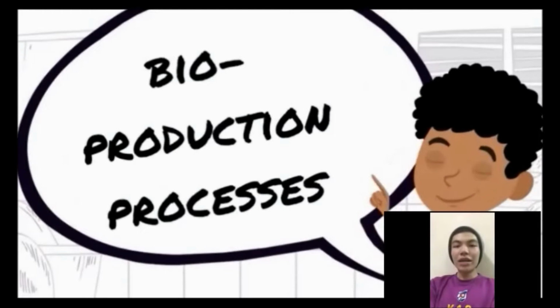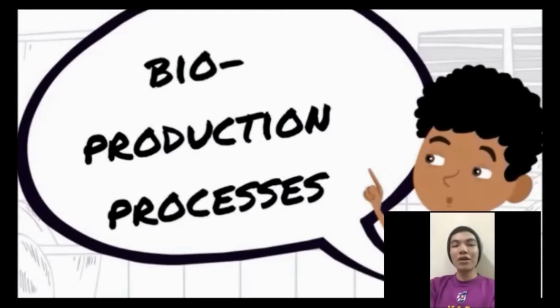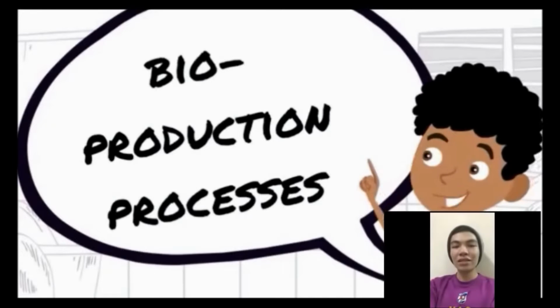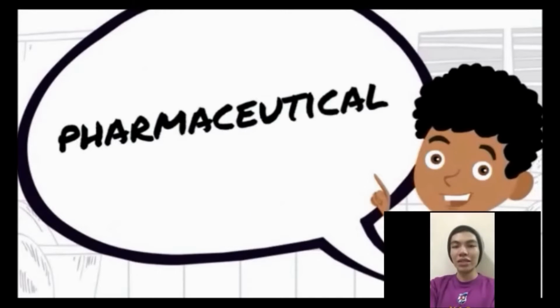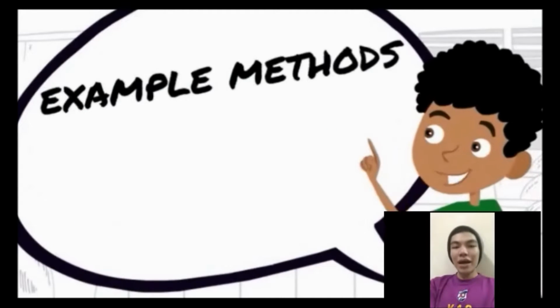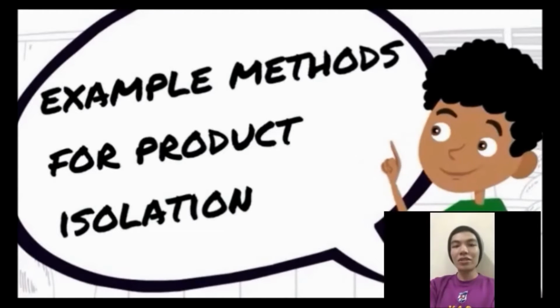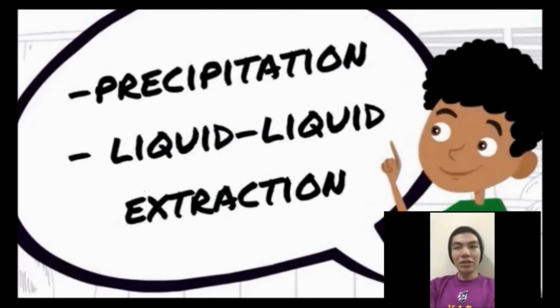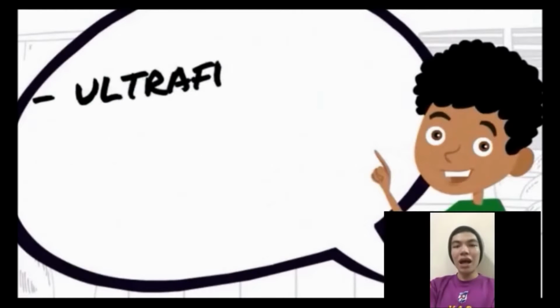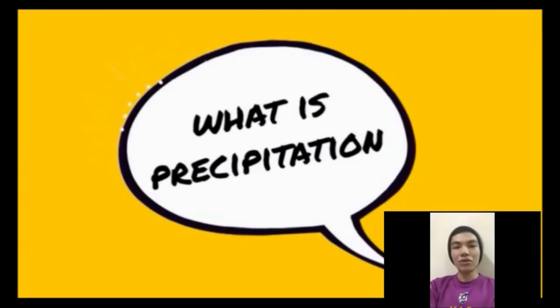Product isolation can be found in bioproduction processes such as pharmaceutical processes. The example methods for product isolation are precipitation, liquid-liquid extraction, ultrafiltration, and adsorption.